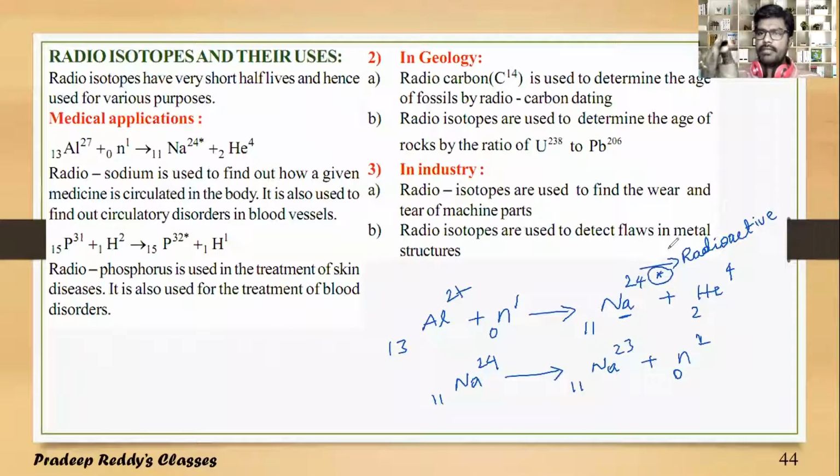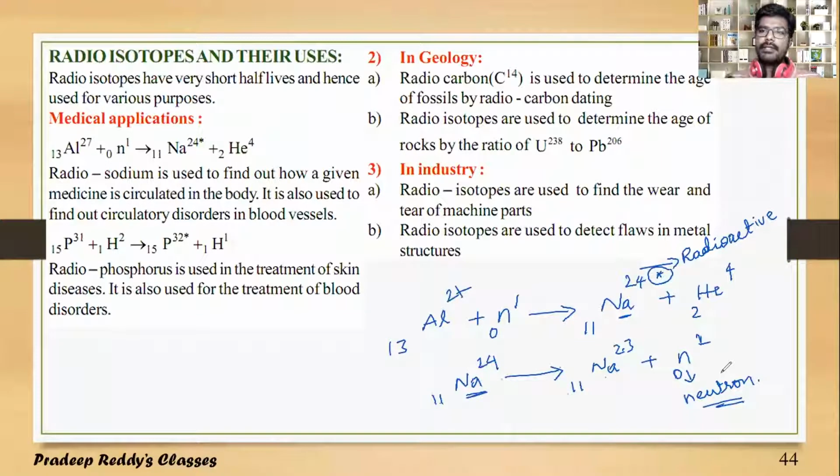You need not bombard it with any other heavier particle. It itself will undergo disintegration. So Na 11-24 is undergoing disintegration to Na 11-23 by emission of one neutron. Such a process, where in artificial transmutation a daughter nucleus forms which is unstable and undergoes self disintegration, is called artificial radioactivity.